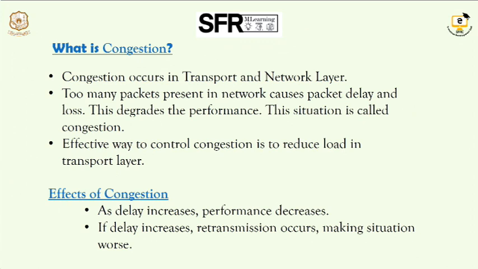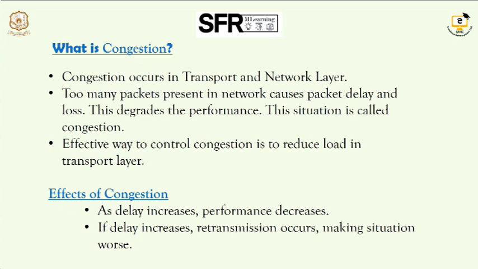Packet delay is when the time exceeds for sending a packet, so it waits for a longer time, or when the time runs out, the packet is retransmitted or it gets lost. So this is the main cause for congestion. For these reasons, performance gets very delayed or very bad.